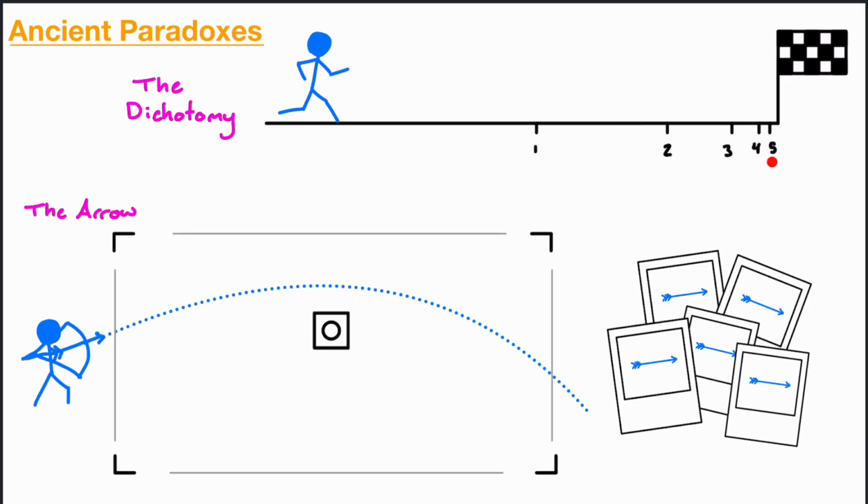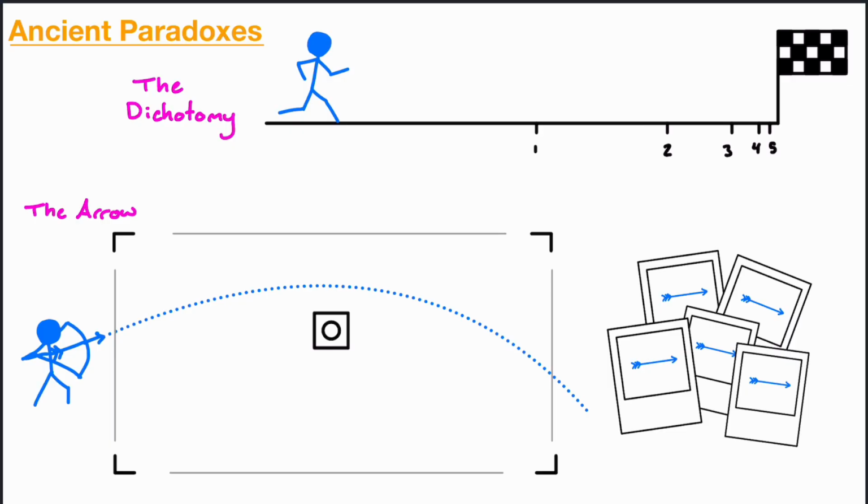After 5, he's going to go halfway between 5 and the finish line. That's going to be 6, halfway between that, 7. And we can keep zooming in onto this spot here, and it's just going to look like this whole thing again, where over here is 5, this is 6, 7, 8, 9. No matter how far that he runs, he keeps getting closer and closer, but never actually reaches the end because he just keeps going in halfway intervals.